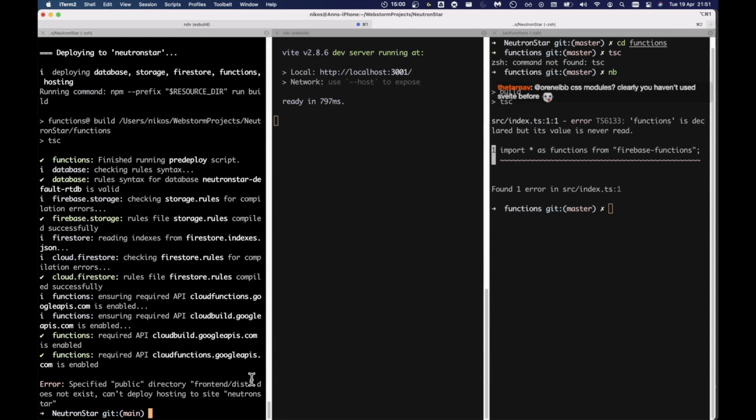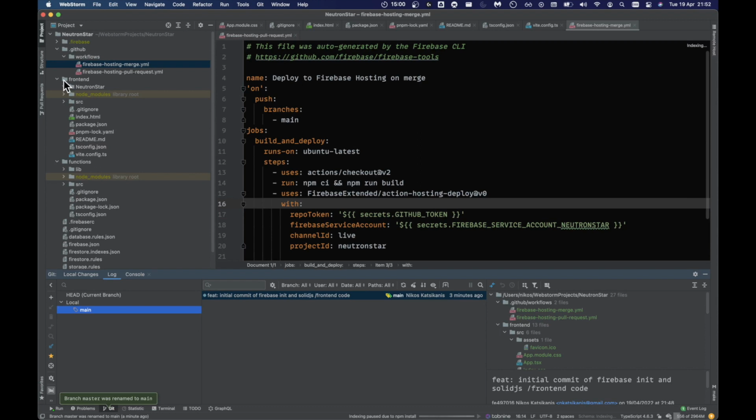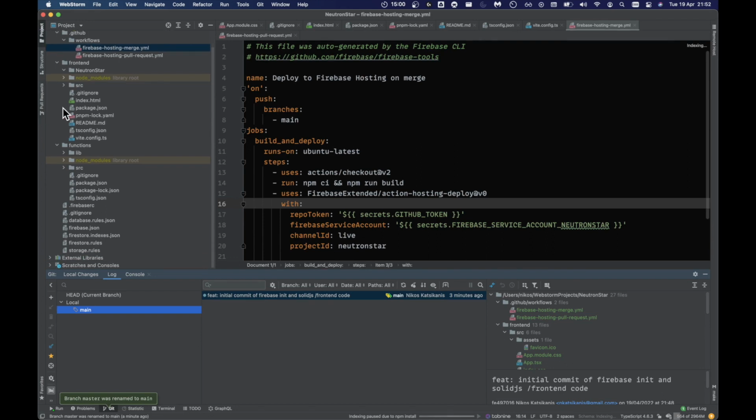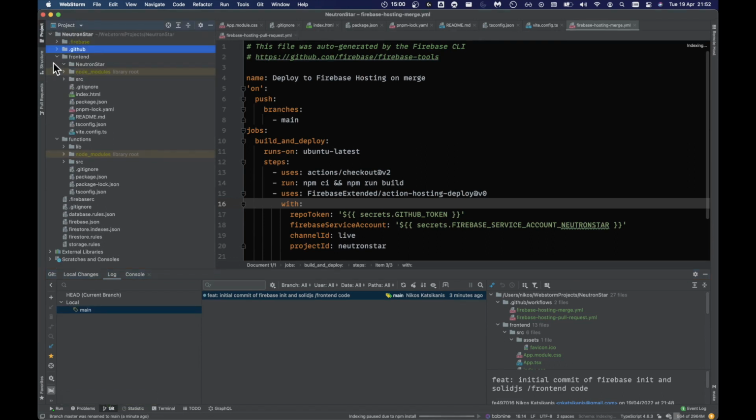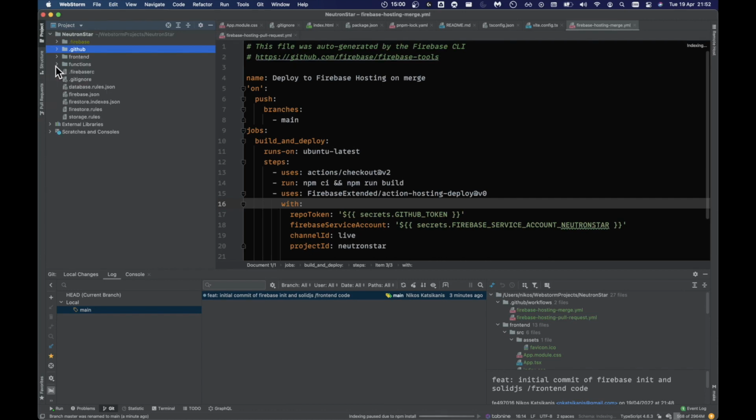So basically, public directory front end does not exist. Can't deploy hosting to site Neutron Star because I need to change the build command, because the build command is wrong. So what we want to do is that when we deploy, we want to run the solid build script.